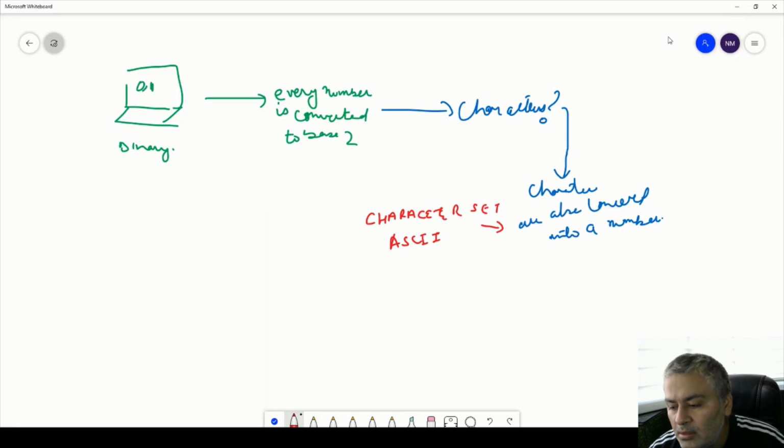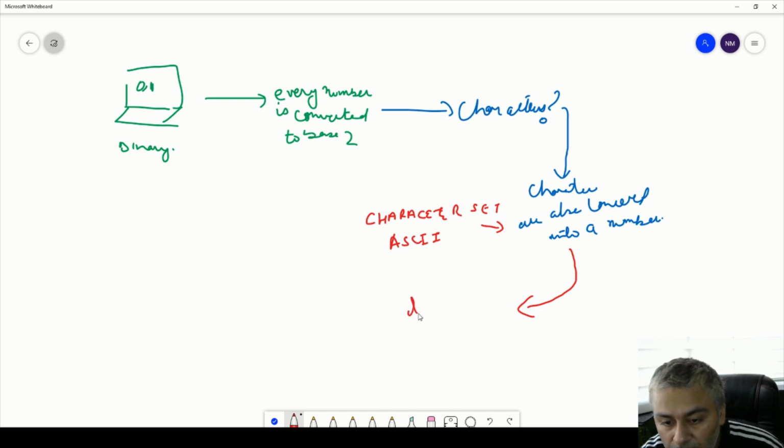So that means every character is now converted into a character set, and once it is converted to a character set, because you have got the number, you can convert it into 1 and 0 form. But for that also we have different formats to convert a number.